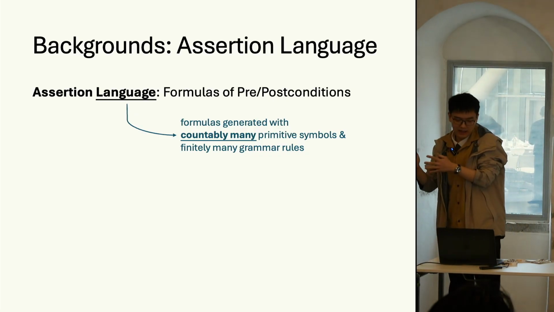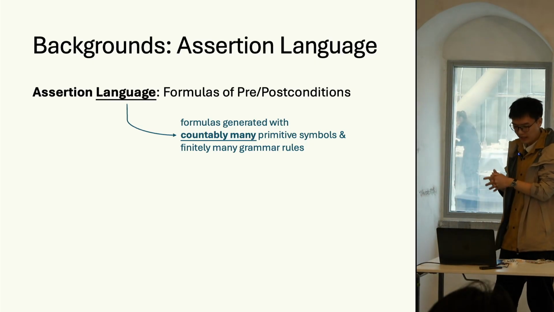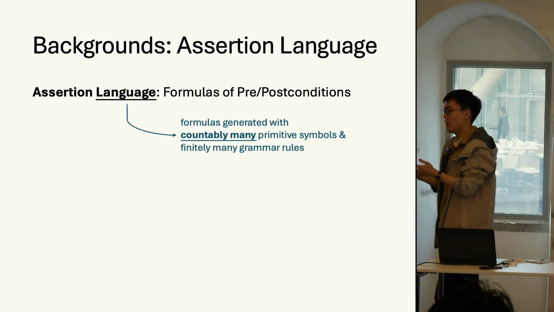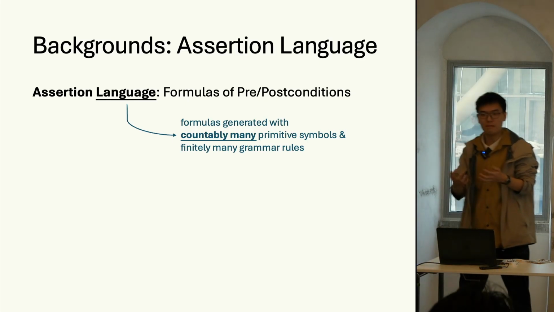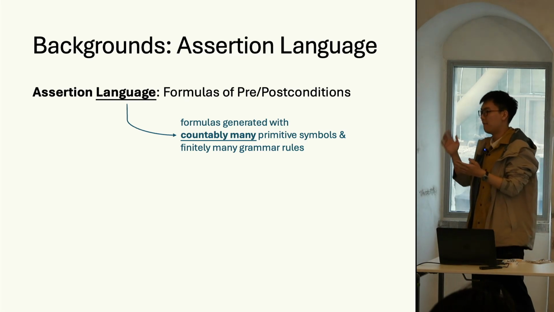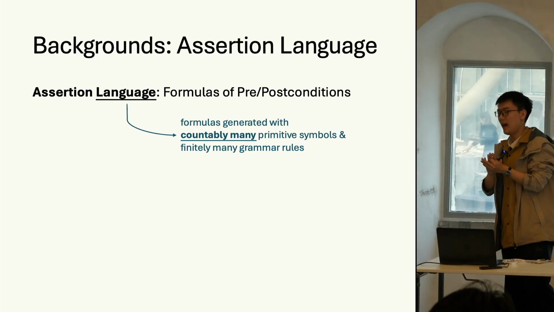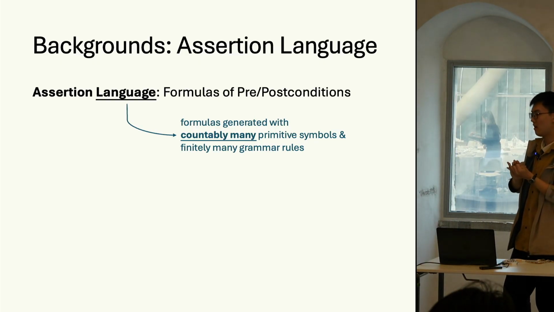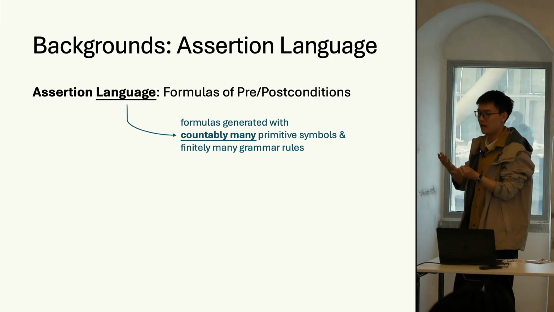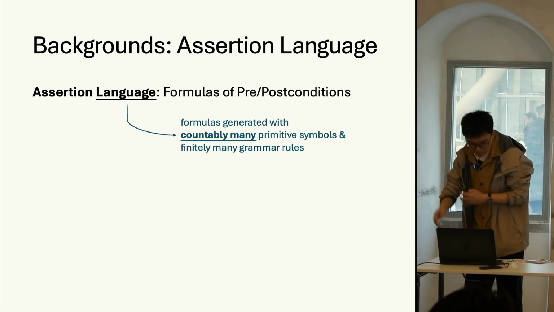A language is referred to as the assertion language if it is used to express preconditions and postconditions. For example, in classical programs, we use first-order arithmetic logic as the assertion language. They are formulas involving only finitely many quantifications, arithmetic operations, and natural numbers as constant symbols, because natural numbers are countable. And the set of variables should also be countable.